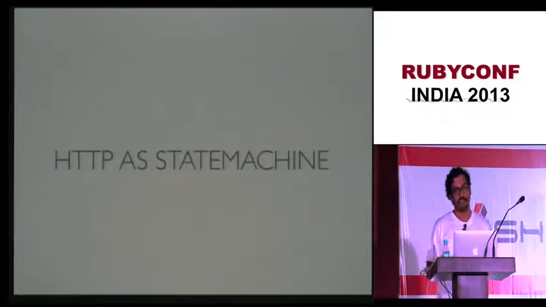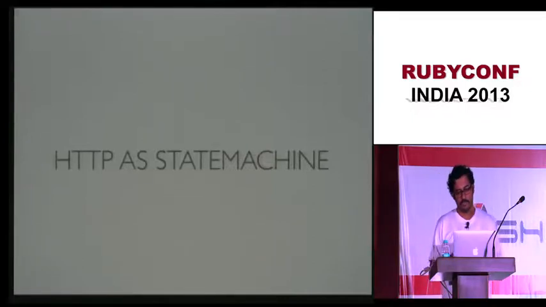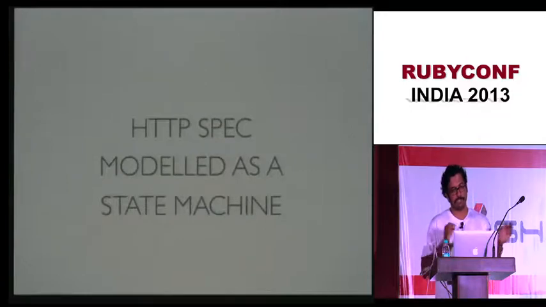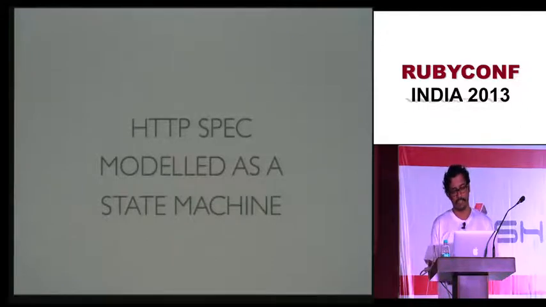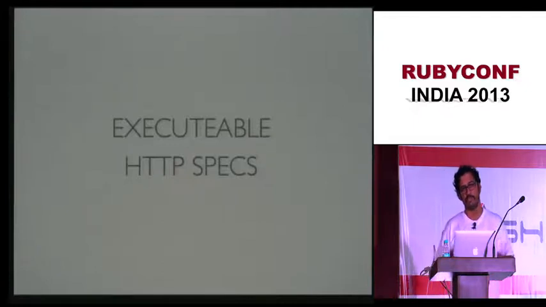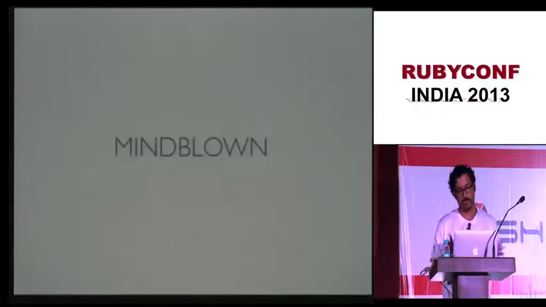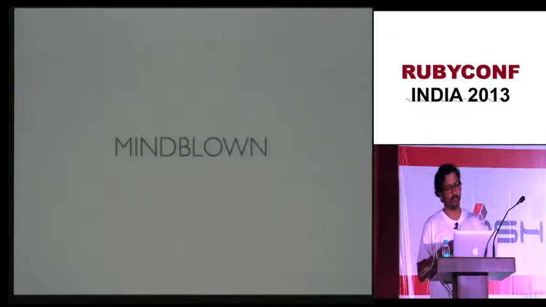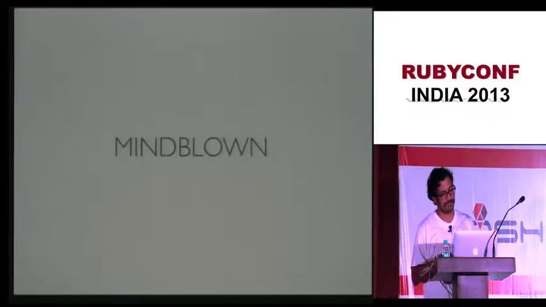The premise of the library is that it is a state machine, right? So it is basically the HTTP specs modeled as a state machine. So the Basho people, they read the HTTP specs, the RFC, and they made executable HTTP specs. In the same way, RSpec is executable documentation, web machine is executable specs for HTTP. I don't know about you, but when I read the statement, my mind was blown. I mean, executable specs sounds awesome, and it is pretty awesome.